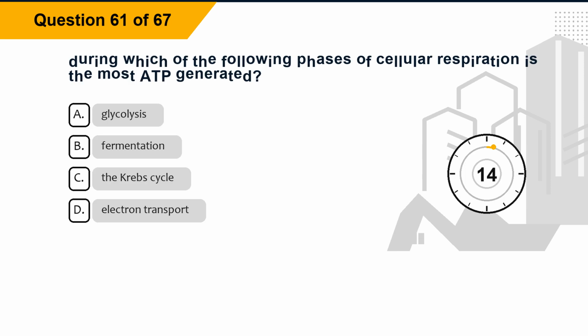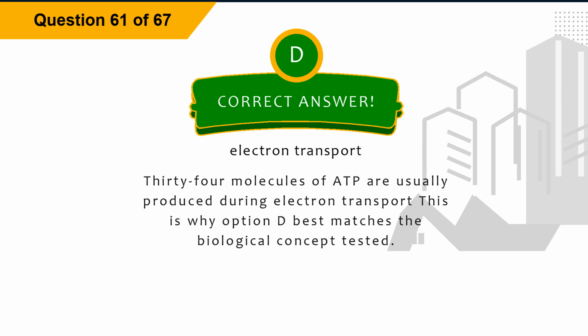Question 61. During which of the following phases of cellular respiration is the most ADP generated? Option A, glycolysis. Option B, fermentation. Option C, the Krebs cycle. Option D, electron transport. The correct answer is option D, electron transport. Explanation. 34 molecules of ATP are usually produced during electron transport. This is why option D best matches the biological concept tested.